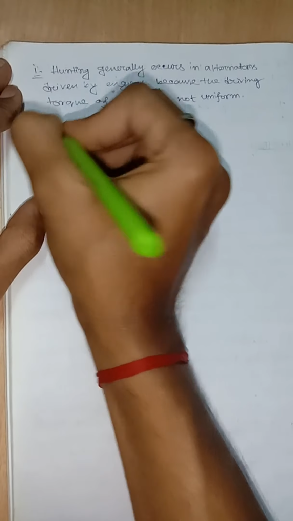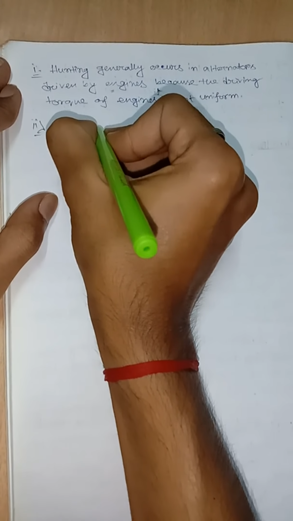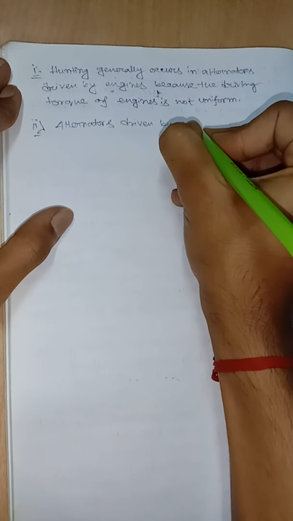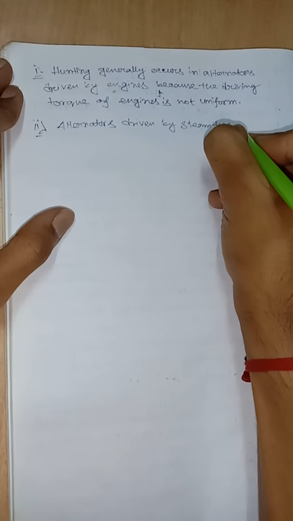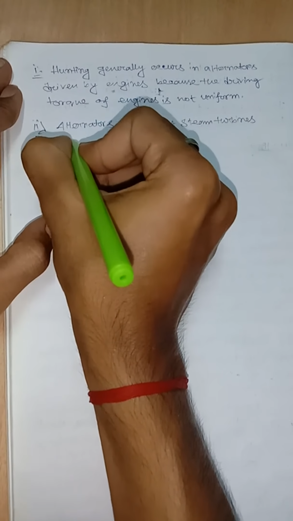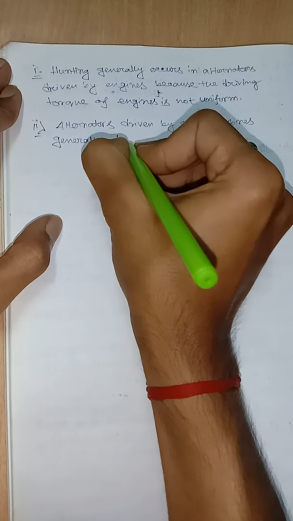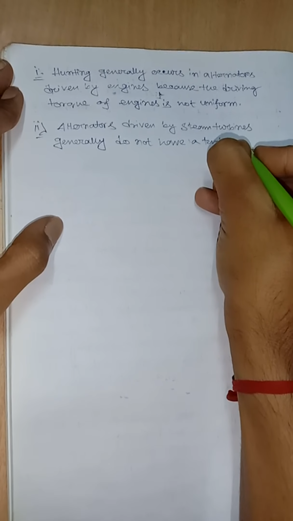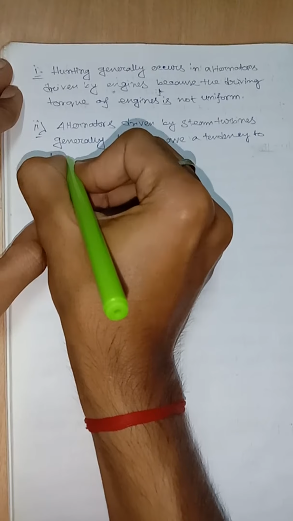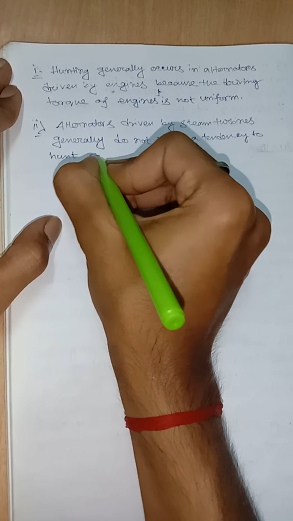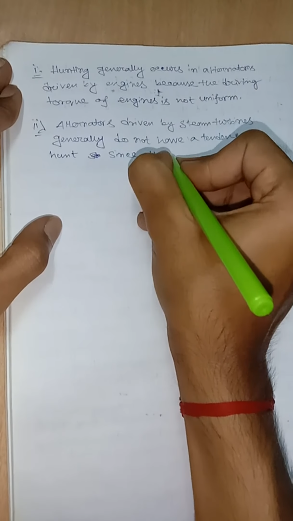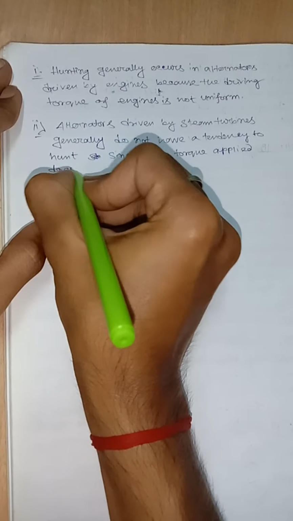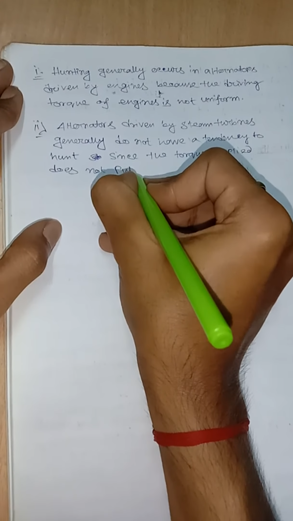Number 2, alternators driven by steam turbines generally do not have a tendency to hunt since the torque applied does not pulsate.